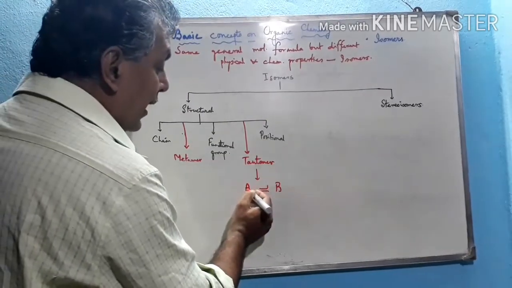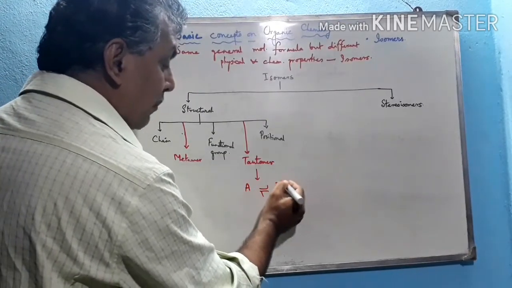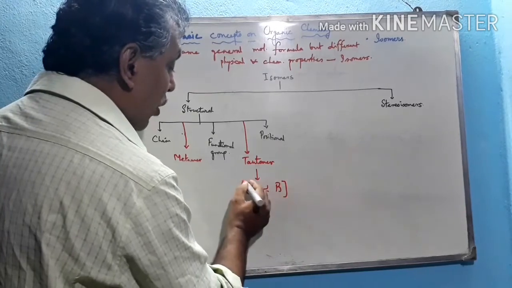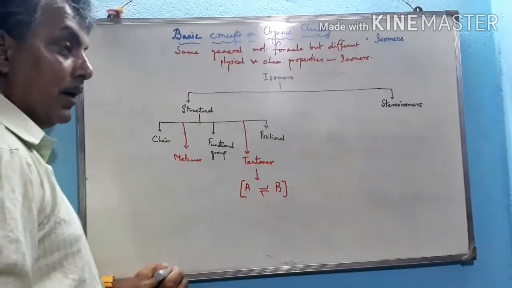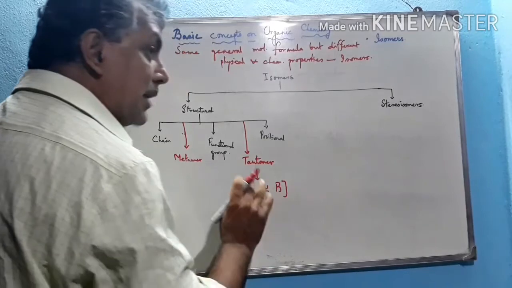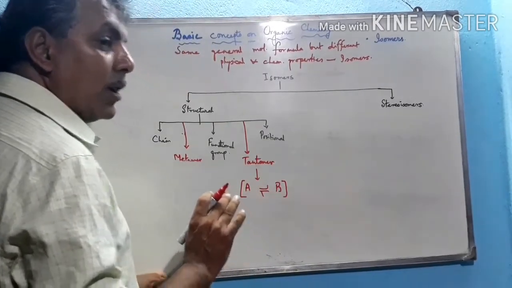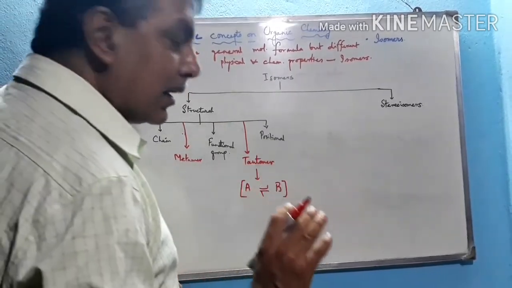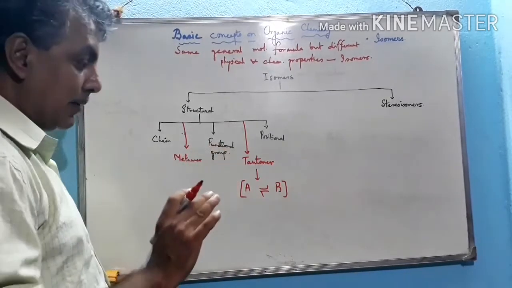If A equilibrates with structure B, then these two compounds are called tautomers of each other. It is the same compound under the same temperature and pressure, without using any different reagent.